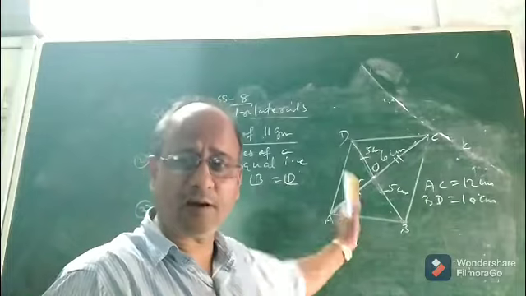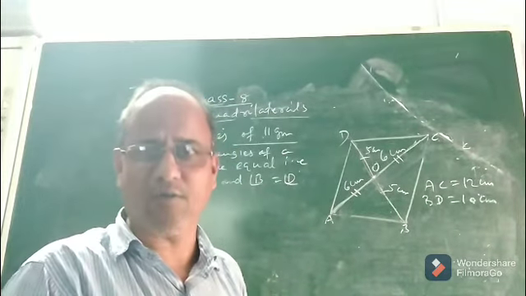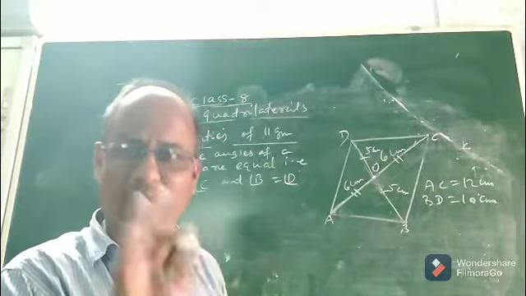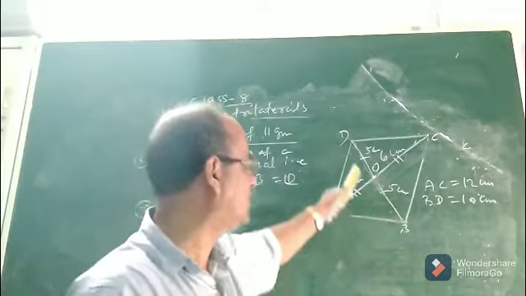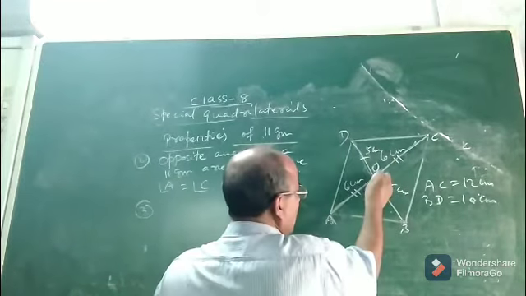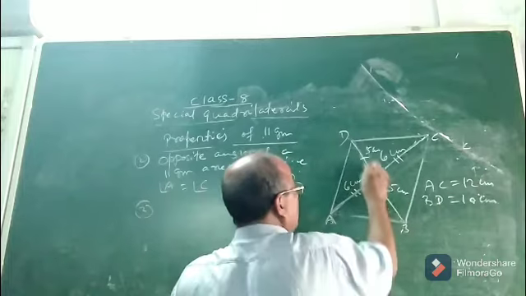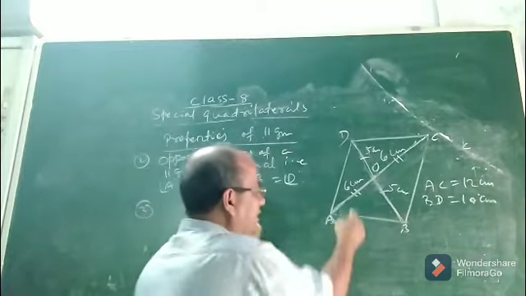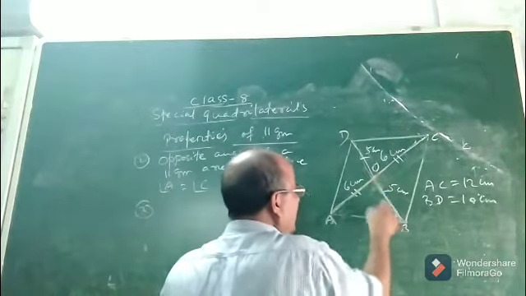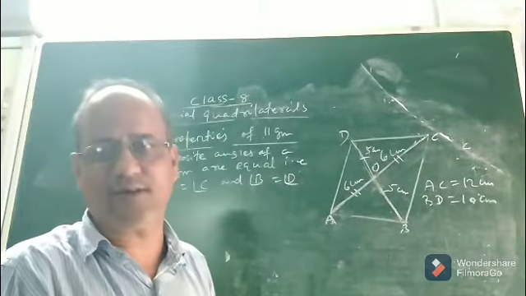Simply we have to understand and remember those properties and we will just apply them in problems. Okay. So what will be the third property of a parallelogram? The two diagonals of a parallelogram, they always bisect each other. What is the meaning of bisect? If AC and BD bisect, that means the length of OA and OC will be equal and the length of OB and OD will also be equal. If OA equal to OC and OB equal to OD, then only we say that the two diagonals bisect each other.